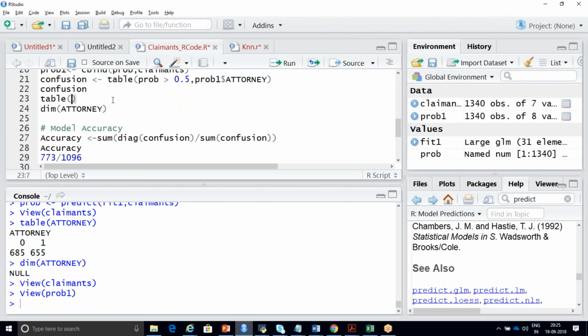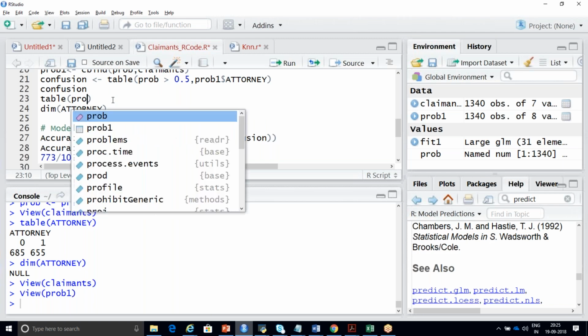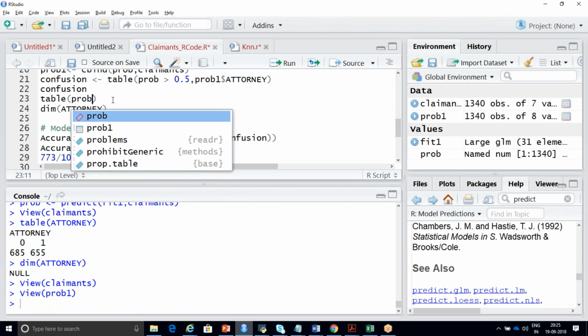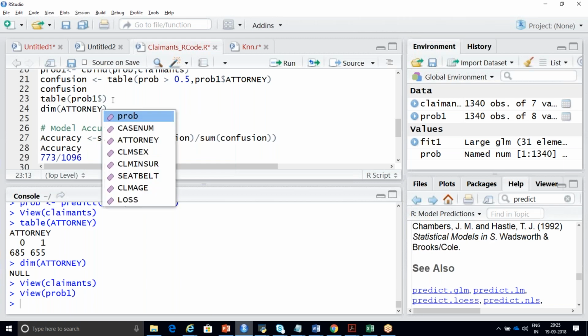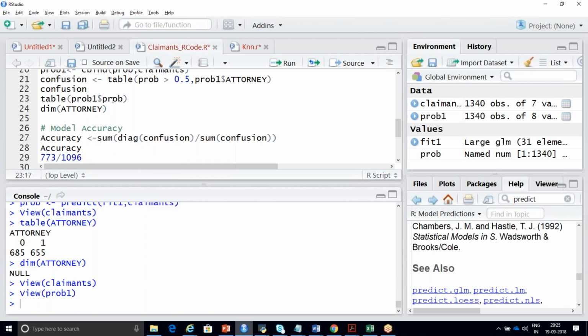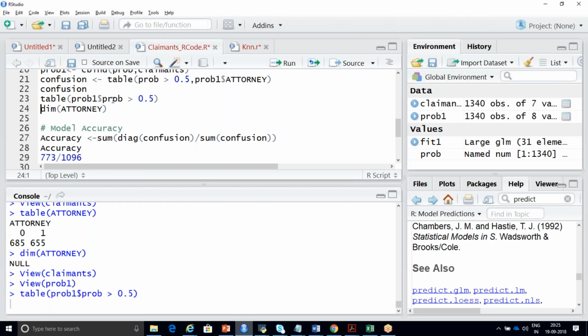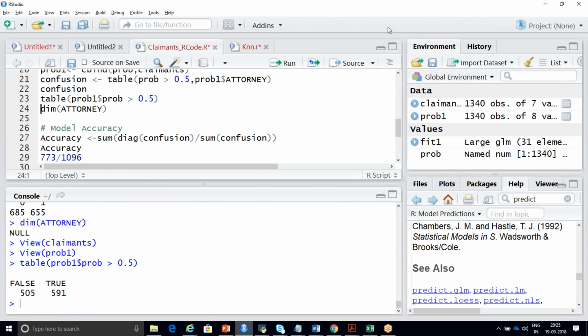Table of prob1$prob greater than 0.5. What will it display? It will display false and true.